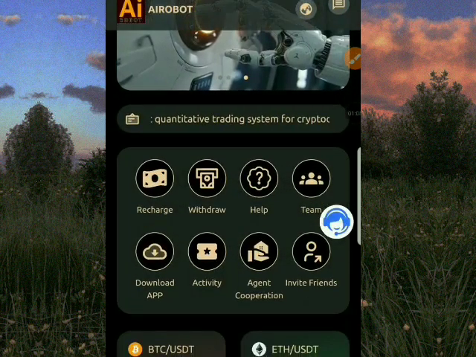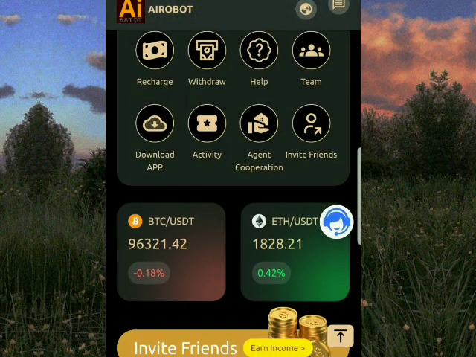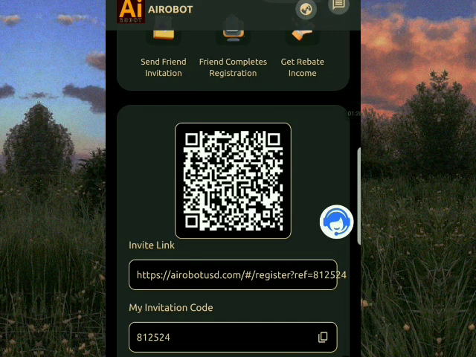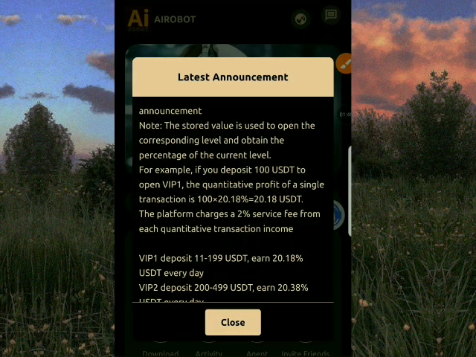So there is another massive way you can earn in this platform through invite of friends. You'll be earning for yourself free USDT without stress. All you just have to do, click on invite friends. It takes you to an interface where you copy your referral code and your referral link and send to your friends. You can see send friend invitation, and friend completes registration. You get a rebate income, and you build a team and get generous rewards. So very simple and easy.